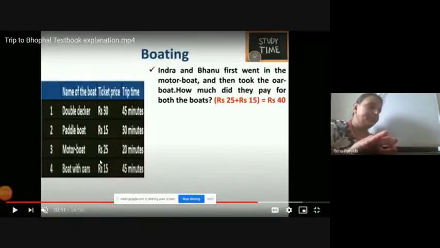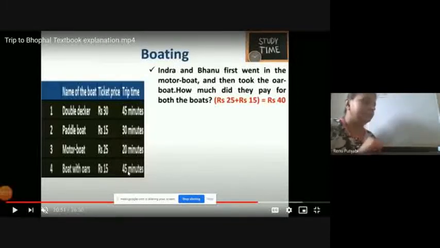Next, boat with oars. You know how to run the boat with oars? That also by you only, no electricity charges, nothing. So that is why the price is less. Rupees 15, and that also gives you more time, 45 minutes.